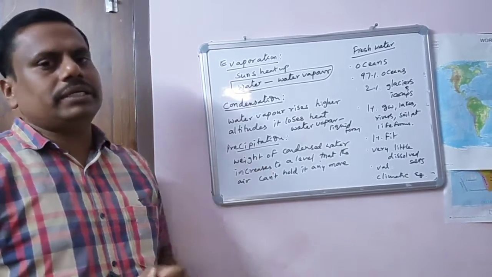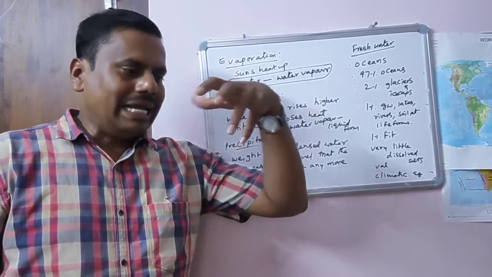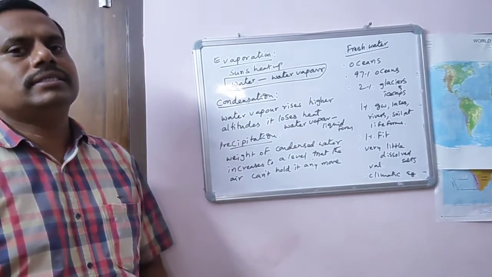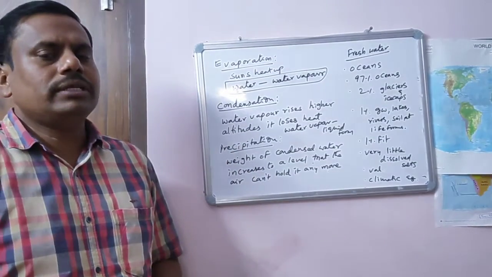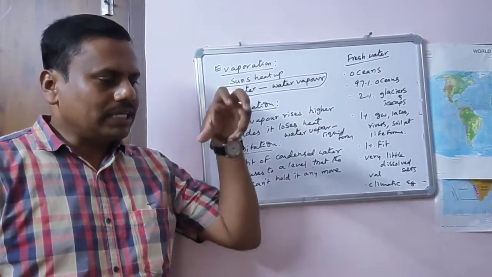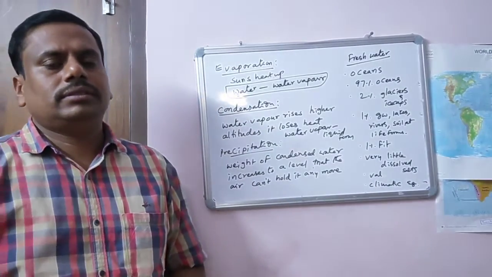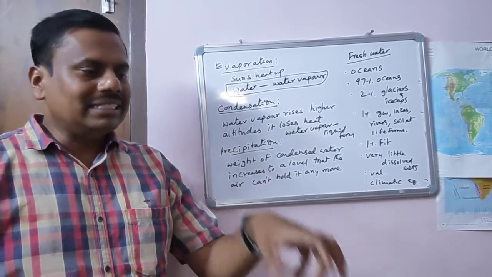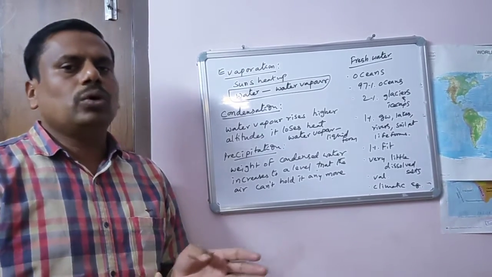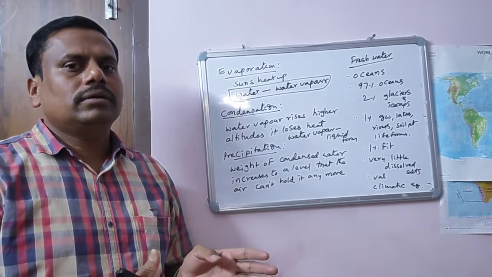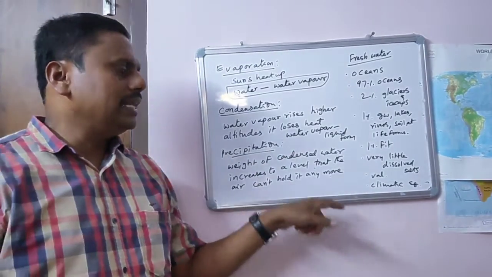This is called precipitation. In what form? In the form of rain, in the form of snow, it reaches the earth surface again. The entire liquid form may reach the earth surface in different forms, maybe hailstone, snow, rain, fog or mist.